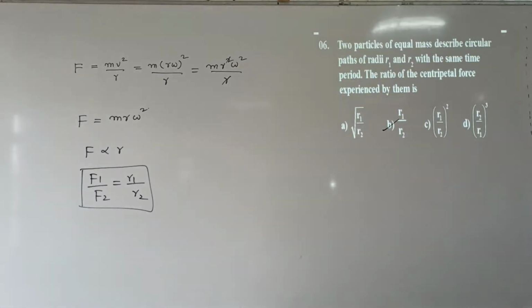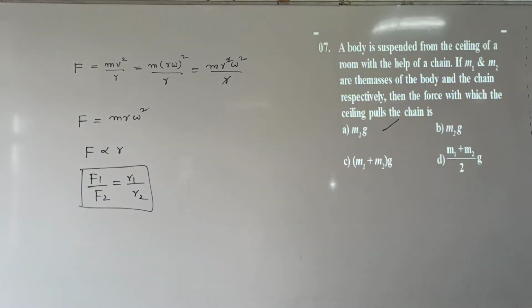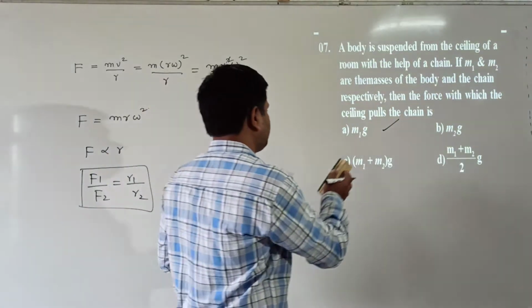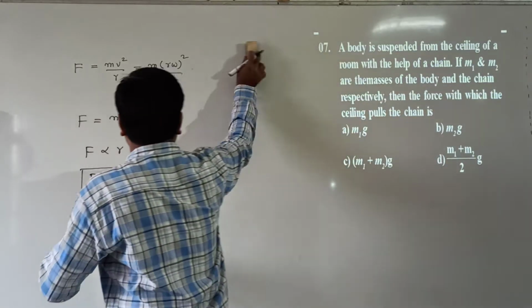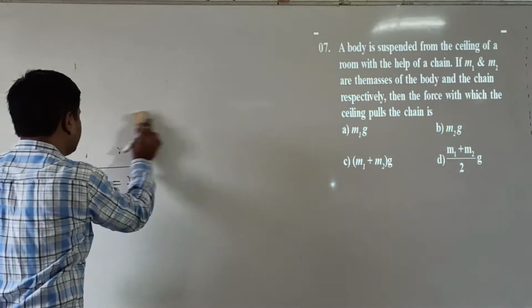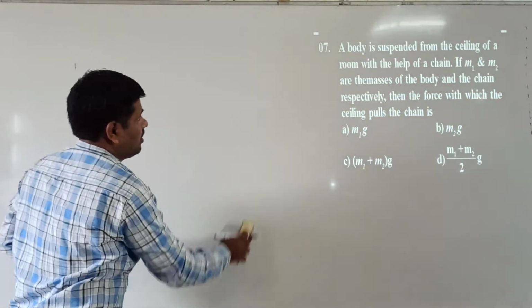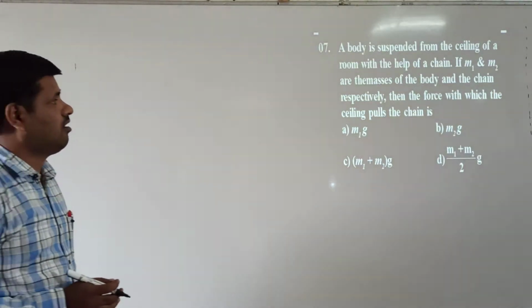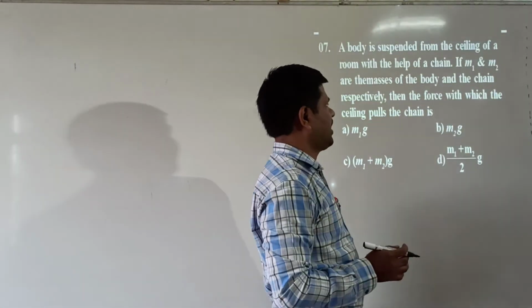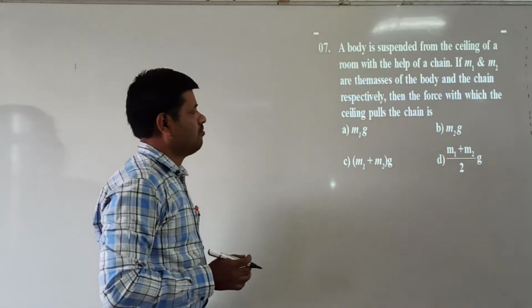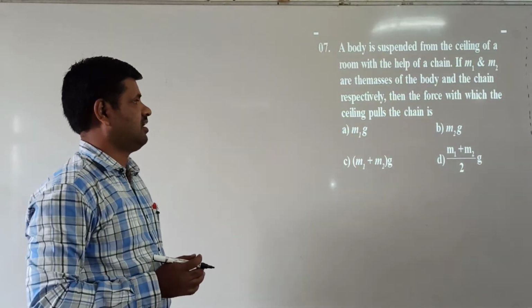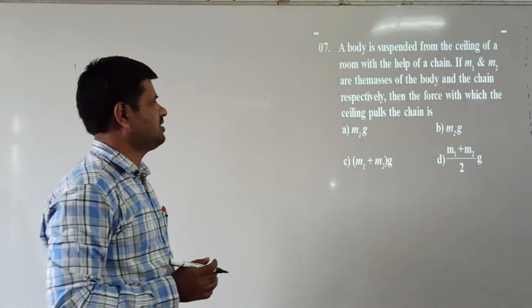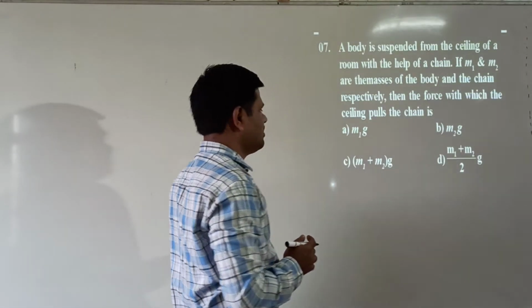Next we go to question number 7. What is question number 7 here? See here. A body is suspended from the ceiling of a room with the help of a chain. If m1 and m2 are the masses of the body and the chain respectively, then the force with which the ceiling pulls the chain is.